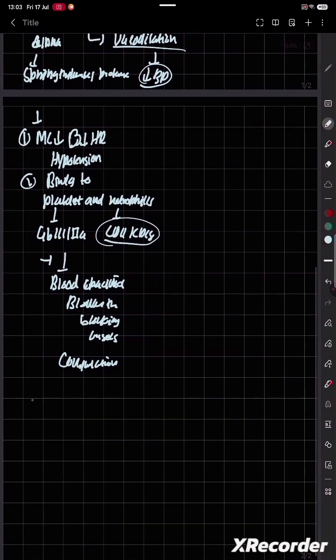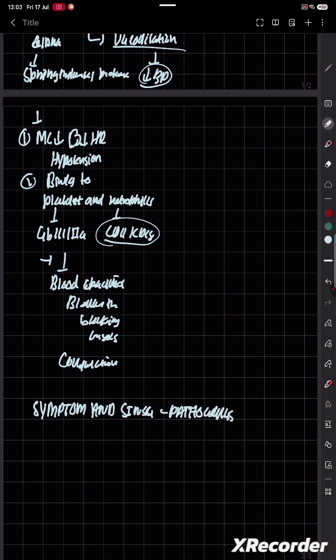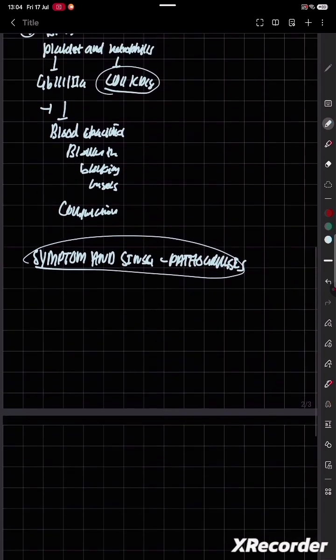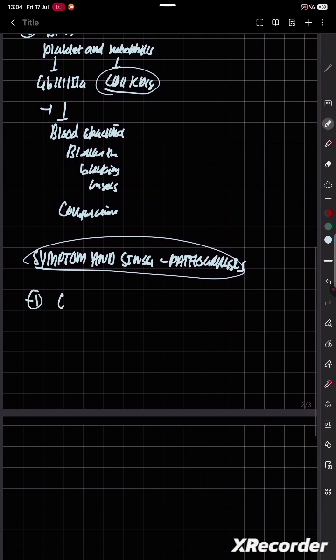Then we have, what are the symptoms and signs of gas gangrene? Or we can say pathogenesis. Before symptoms and signs we will do pathogenesis. So pathogenesis is, first, that a person has to have a crush wound. A crush wound should occur. Now, what is a crush wound? What kind of wounds are crush wounds?